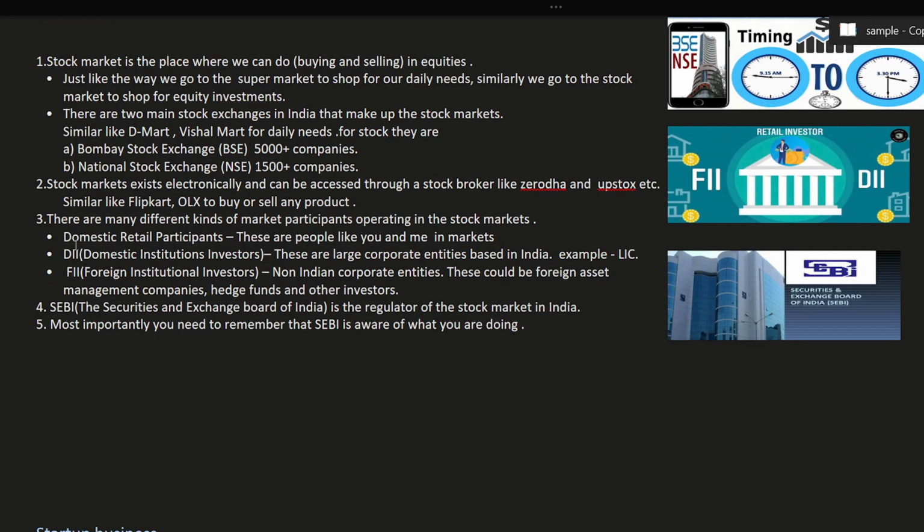And we'll go to the next. There are many different kinds of market participants operating in the stock market. What are those? The domestic retail participants, these are people like you and me in the market. And DII, domestic institutional investors, which are large corporate entities based in India. And FII, foreign institutional investors, non-Indian corporate entities.